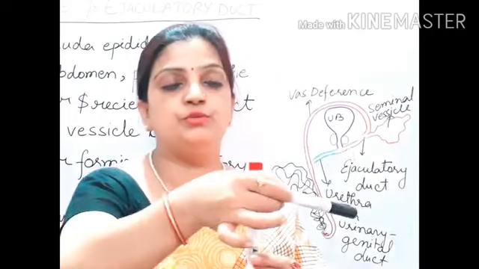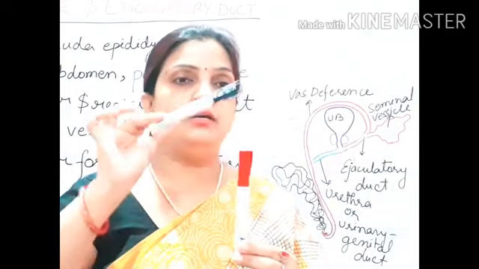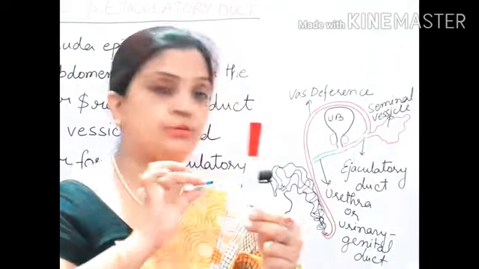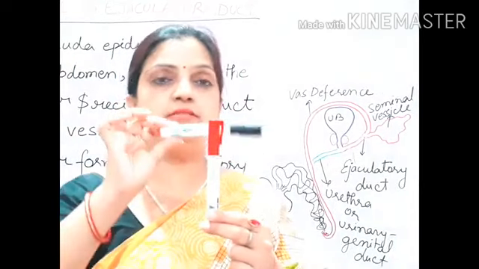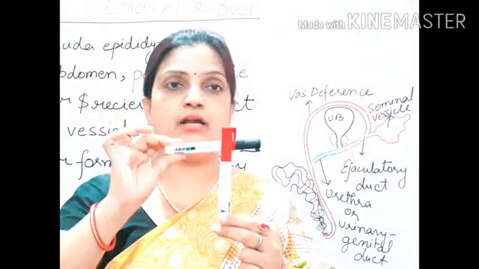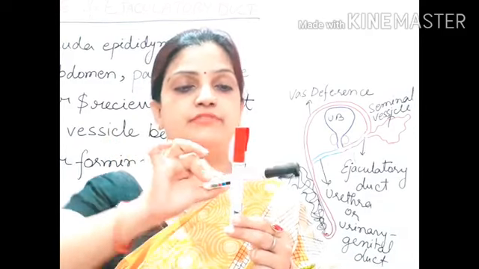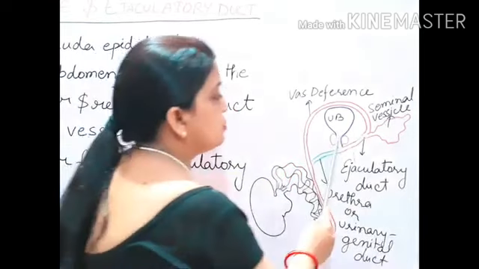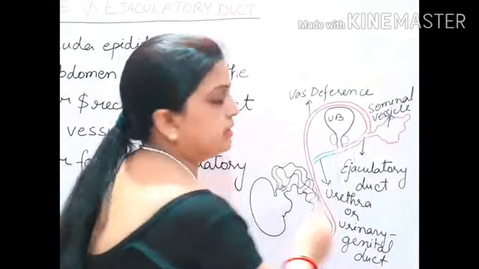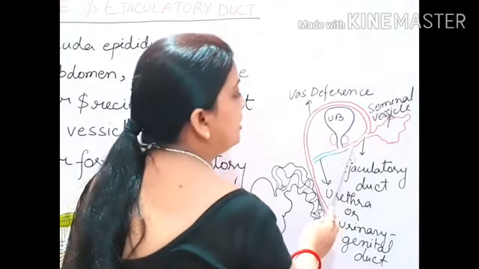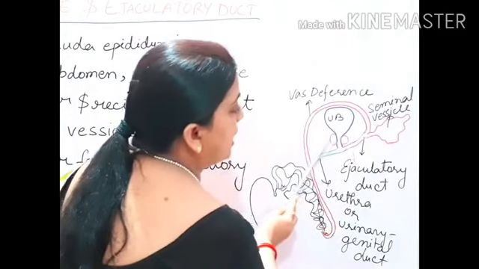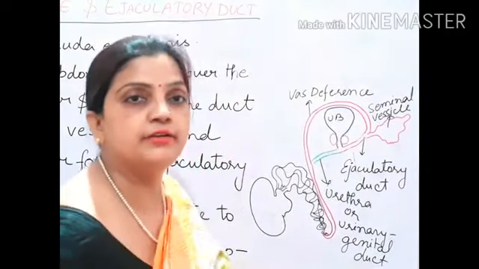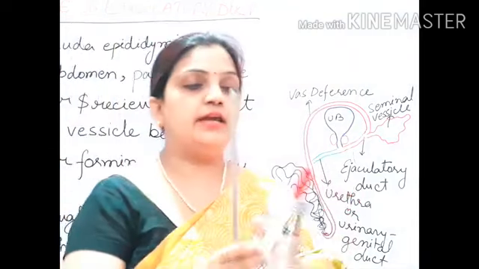This pipe is not going to move from the front. This ejaculatory duct is behind. This is your urinary bladder, the urethral duct, and this is your ejaculatory duct. So this ejaculatory duct is passing from behind the urinary bladder. Here the opening of the urinary bladder is called the urethra. You know it. So when the ejaculatory duct is passing from behind the urinary bladder, the urethral opening is also opening into the ejaculatory duct.